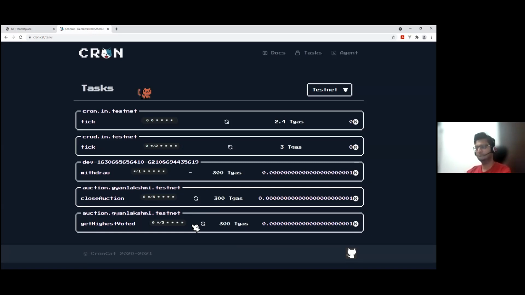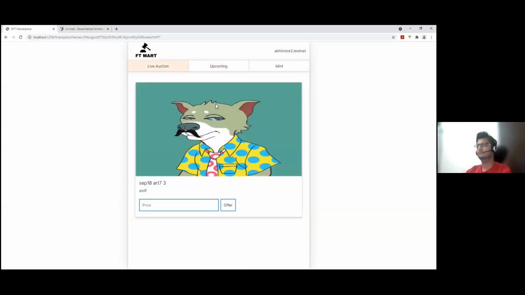Apart from that, we also have one more method called get highest voted, which periodically checks after the auction gets closed. It will check the highest voted token and puts it back to the live auction. So these are the two methods which have been called by Croncat. If you can go back to the marketplace, we can see if the live auction has changed. Not yet.